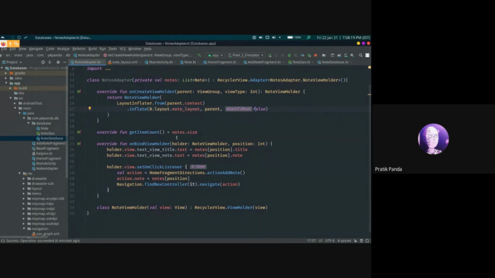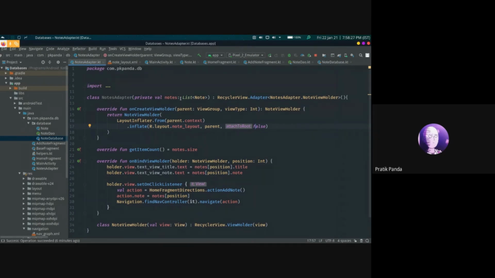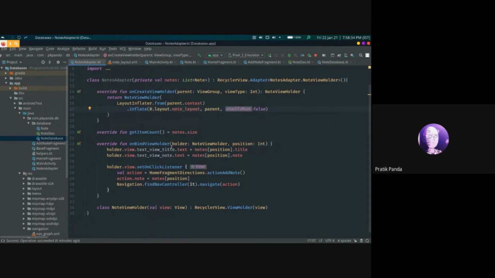The second function that we need to override is the getItemCount. This is the size of the recycler view elements. Here we will be passing a list of nodes. So the size will be nodes.size.